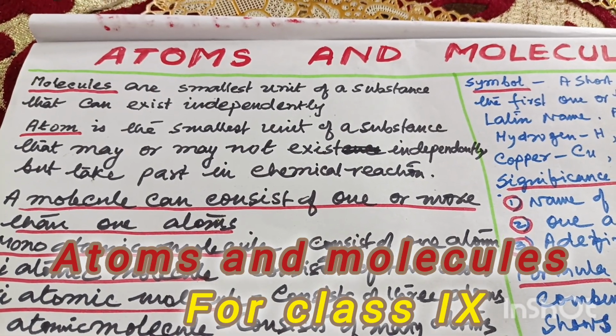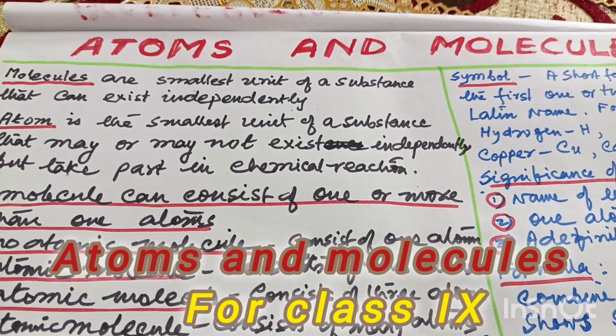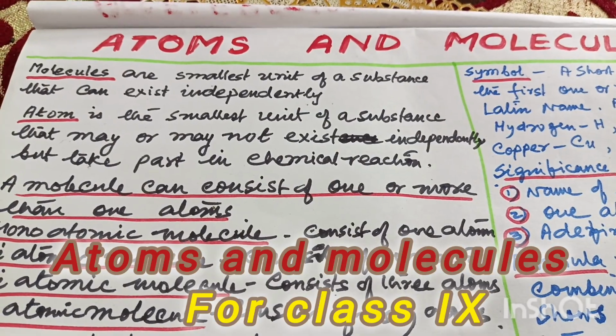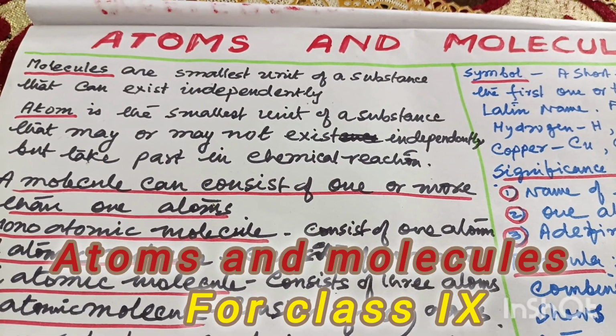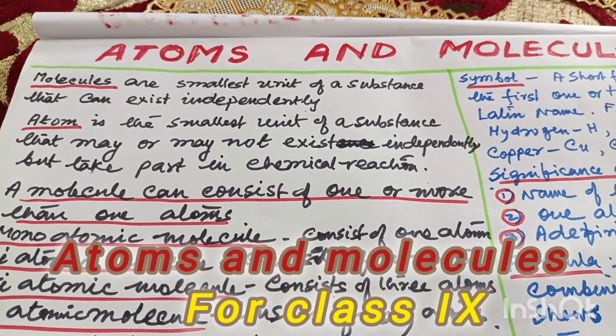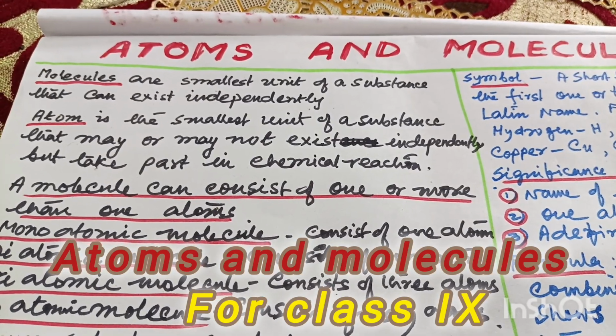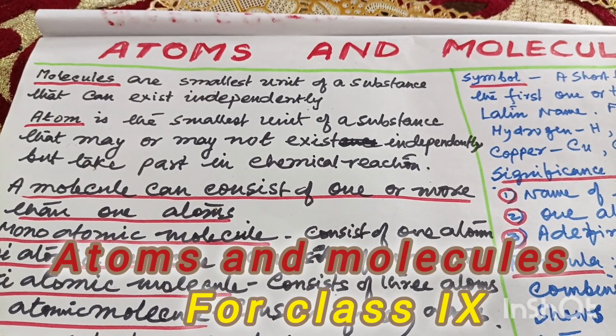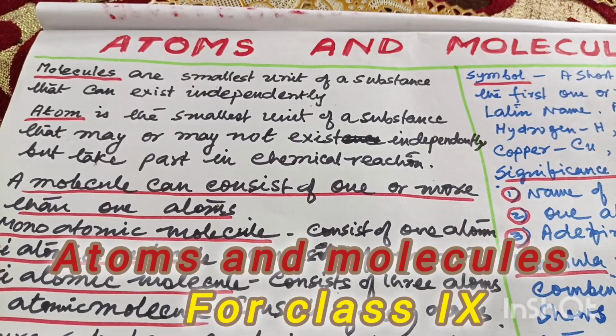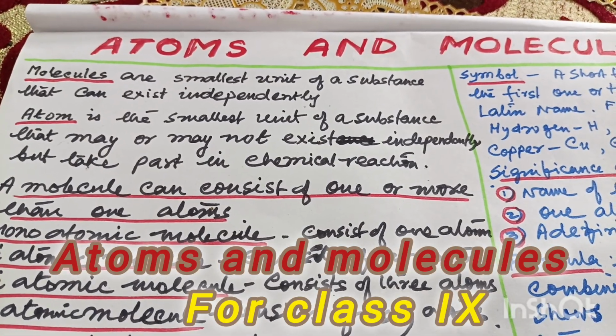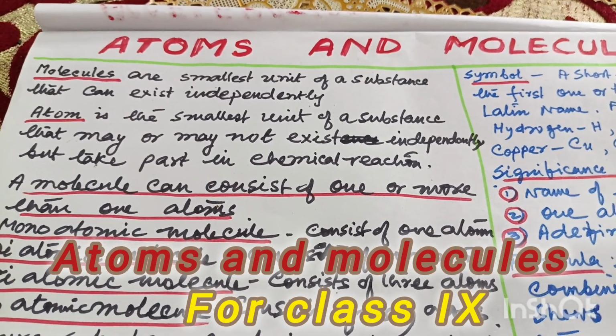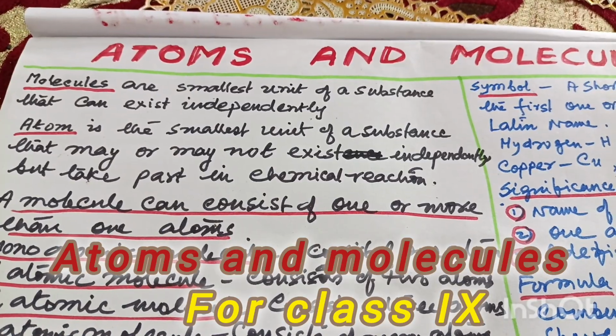Suppose water. Water is a substance and the water molecules bear the property of water. So molecules are the smallest units which exist independently and also they bear the property of the substance.